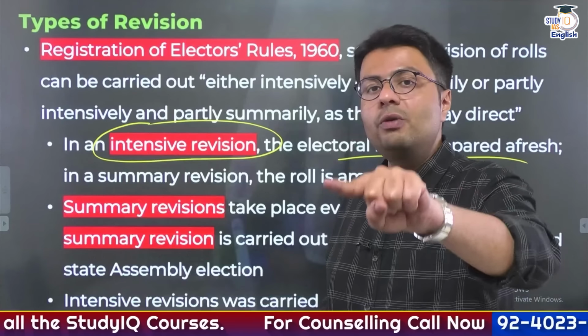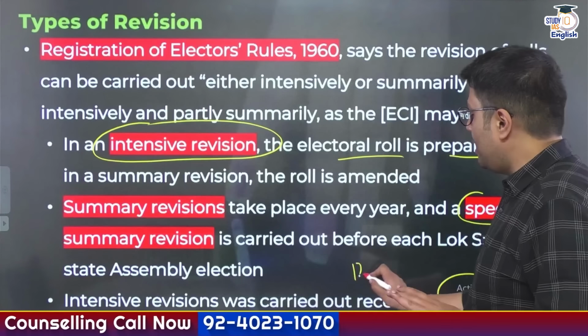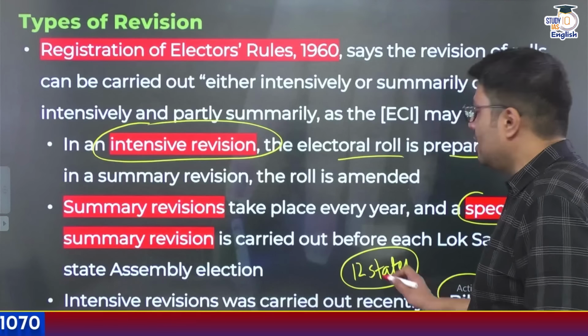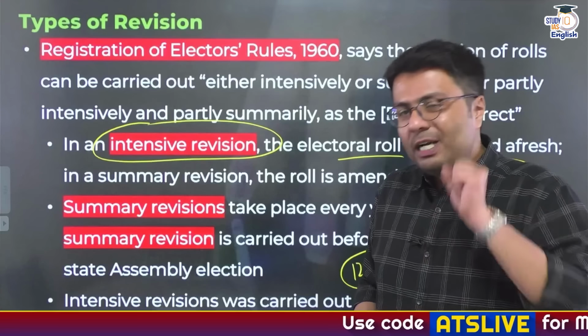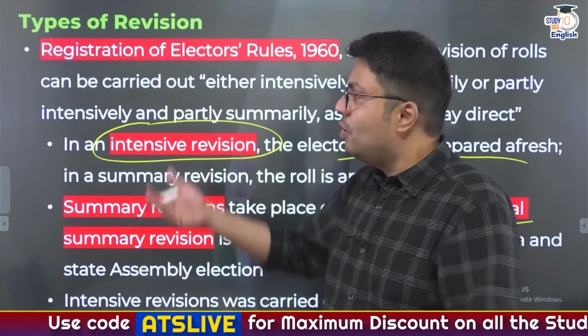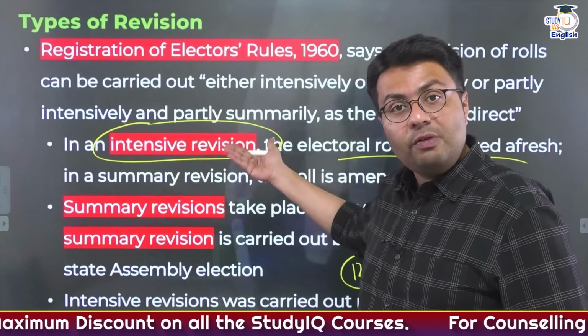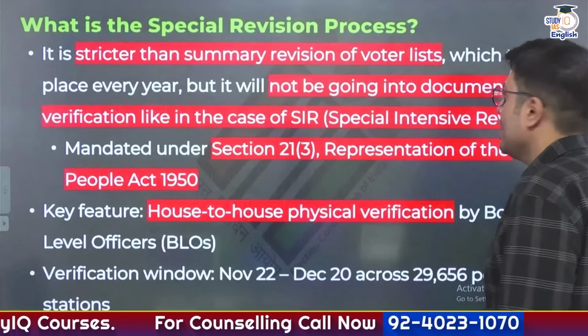And intensive revision was in the news recently because it happened in the state of Bihar. Now it is happening in as many as 12 states of India. Right? So these are different types of revisions that we have talked about. But you might be thinking, I told you about special revision of electoral rolls. So how is special revision of electoral rolls different from intensive revision? How is it different from summary revision? Let us find out.